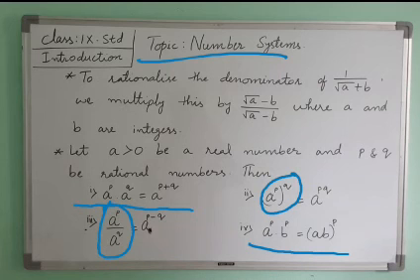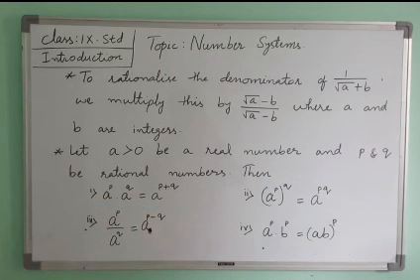Powers being the same means we can write p only one time, and a b is multiplication, so a into b whole to the power of p. With this we have completed the introduction part. In our next video we will see how to solve the exercise using this knowledge. Thank you.